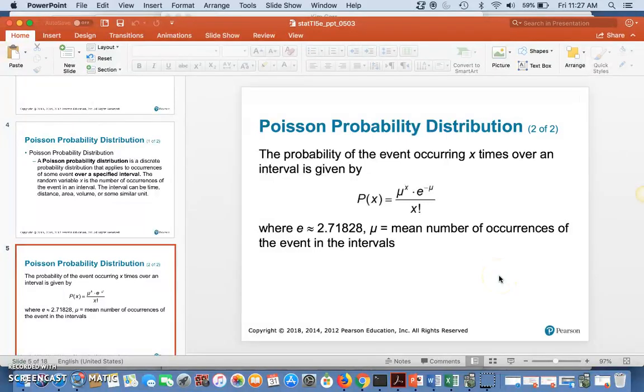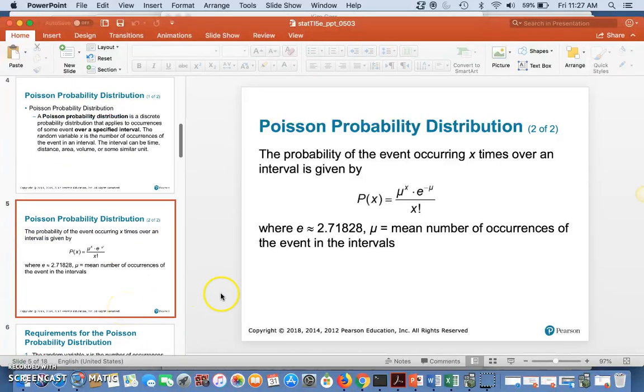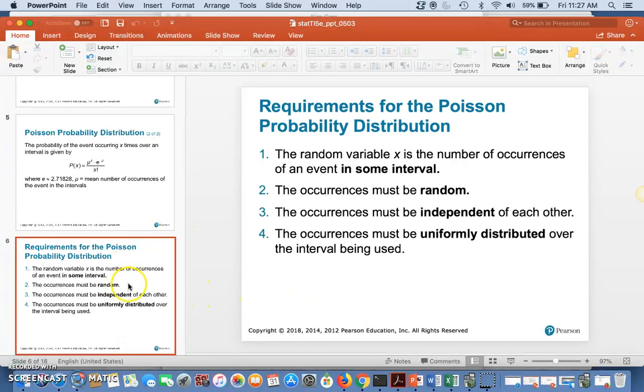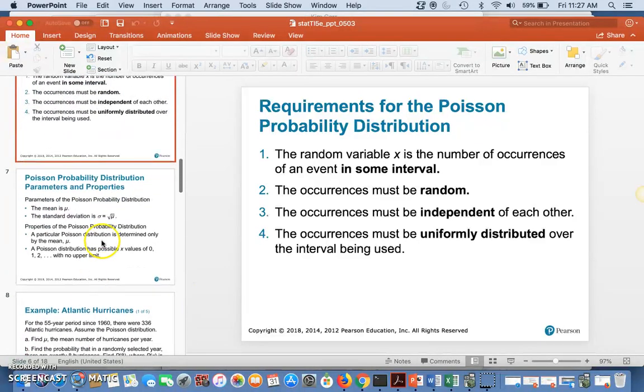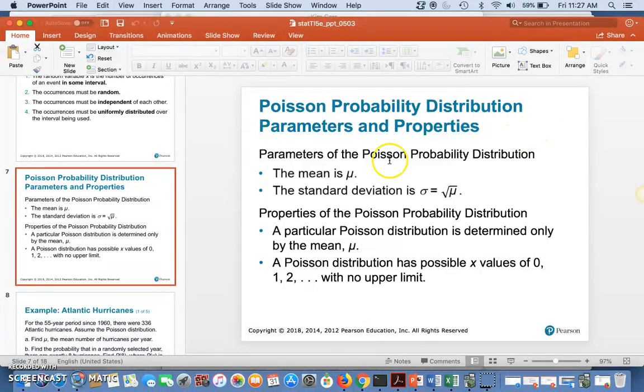This is the formula that you can use, and of course, we have calculators with StatCrunch or your TIs that will do it also. The requirements for the Poisson: the random variable x is the number of occurrences of an event in some interval. The occurrences must be random, they must be independent, and they must be uniformly distributed over the interval being used. And then they give you the various parameters. The mean is mu, and the standard deviation is just the square root of the mean. So there you go. It's pretty simple to work with.